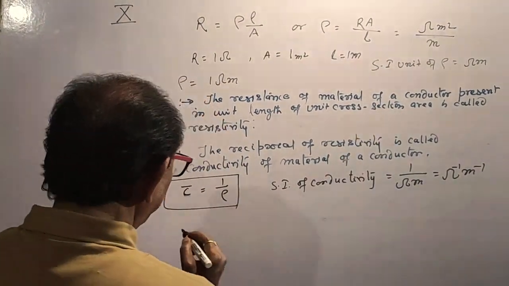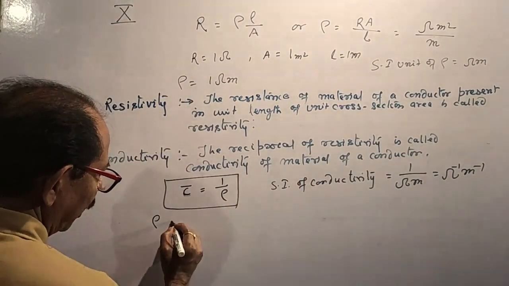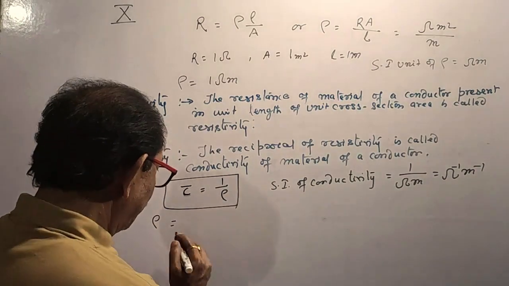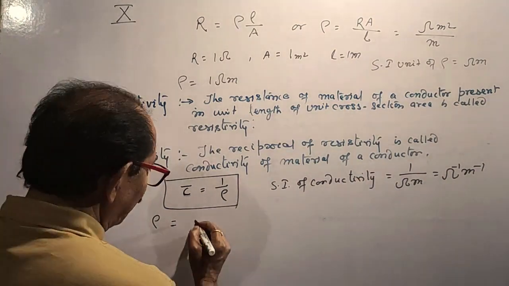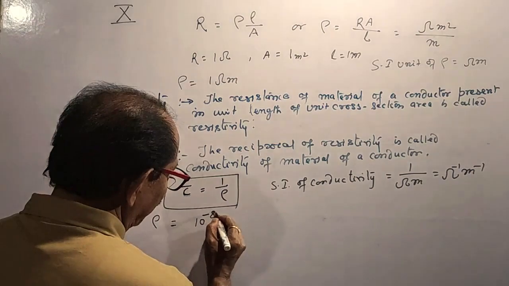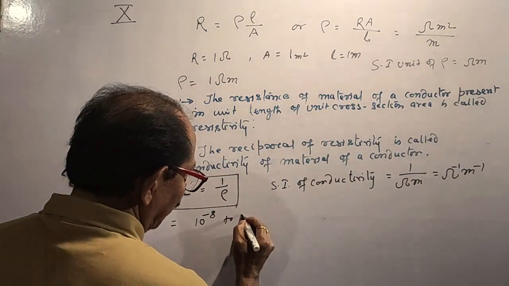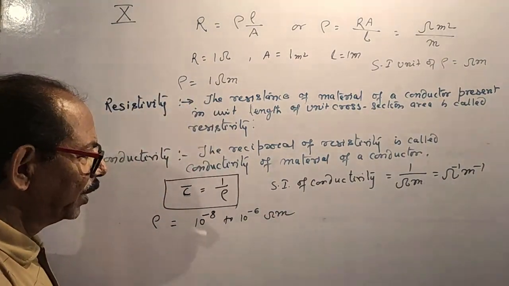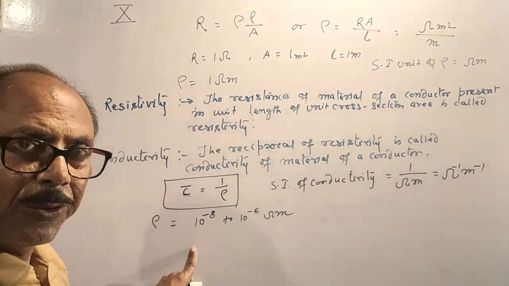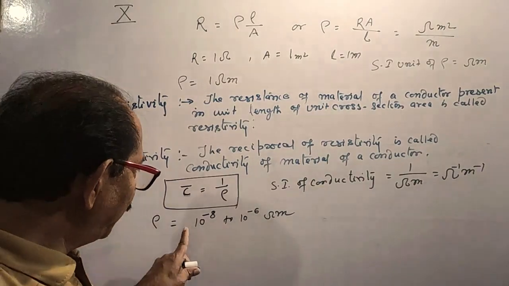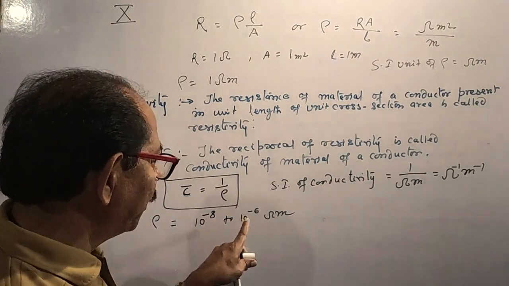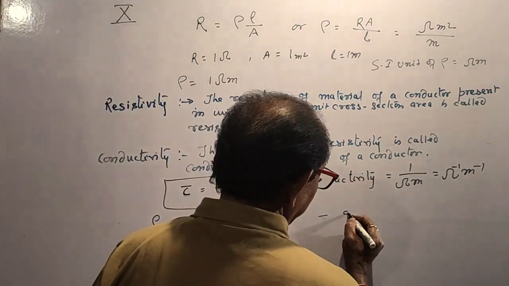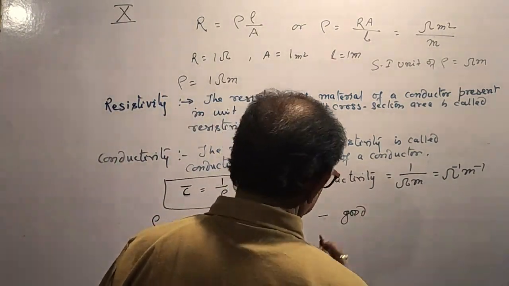If the specific resistivity rho is in the range of 10 to the power minus 8 to 10 to the power minus 6 ohm meter, it is a good conductor.